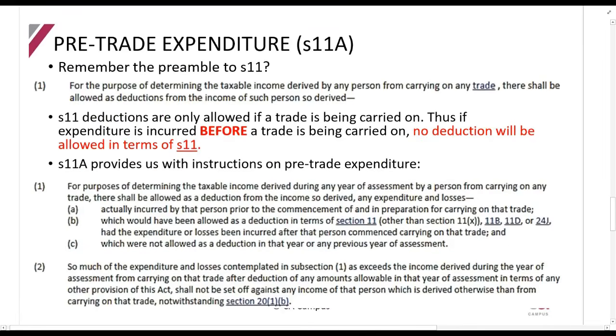So our first section that we're going to talk about is pre-trade expenditure, and this is section 11A, make sure that you see. Now, can you remember when you looked at the general deduction formula?